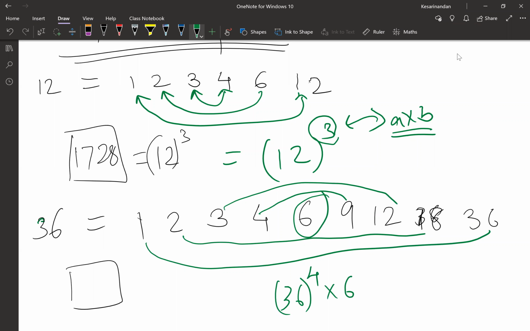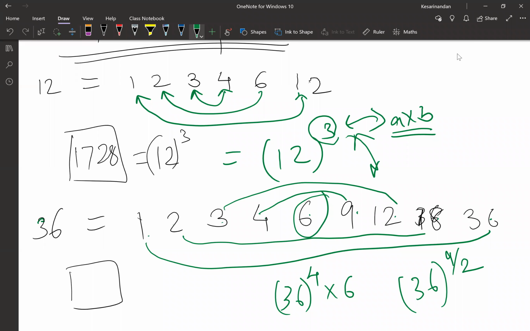What are the total number of ways in which it can be written as A into B? Sorry, what are the total number of factors it has? 1, 2, 3, 4, 5, 6, 7, 8, 9. Is this the answer? Yes. Why is it so? Why did we not get something similar here and something different here?